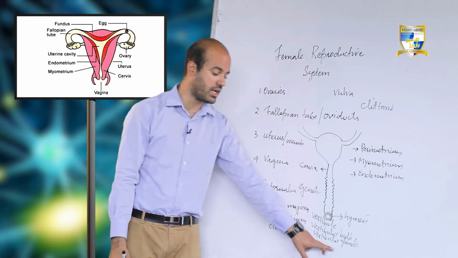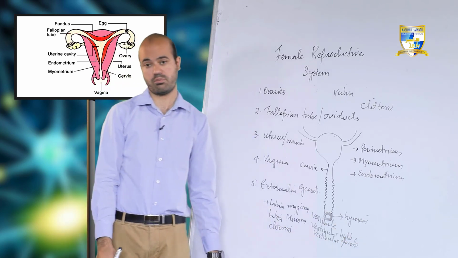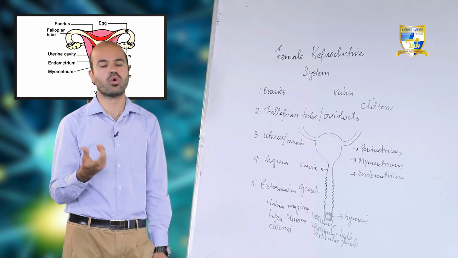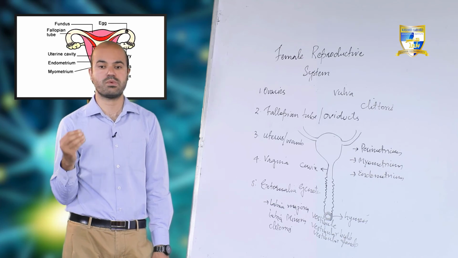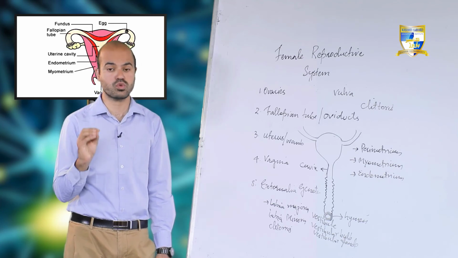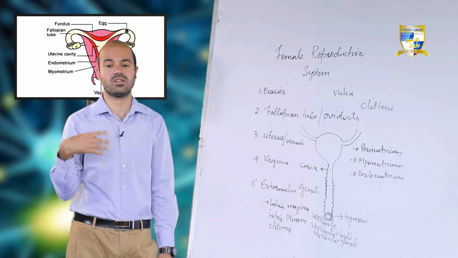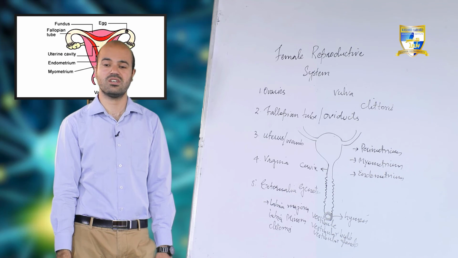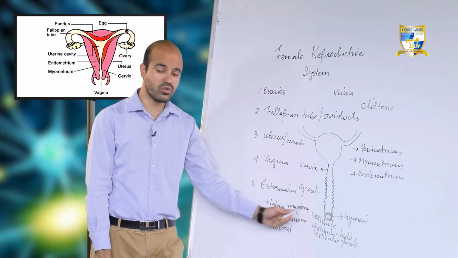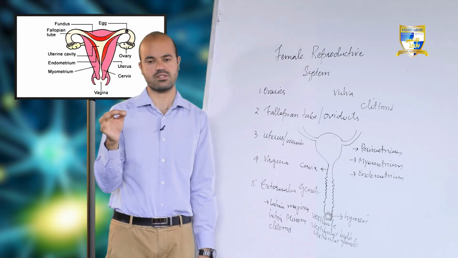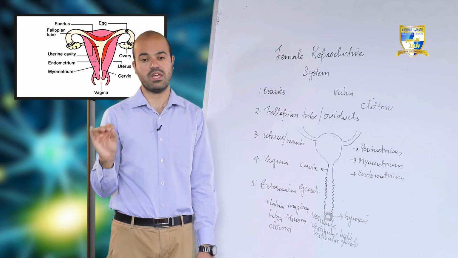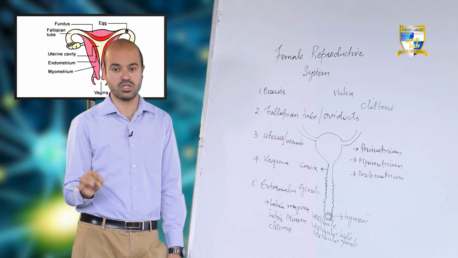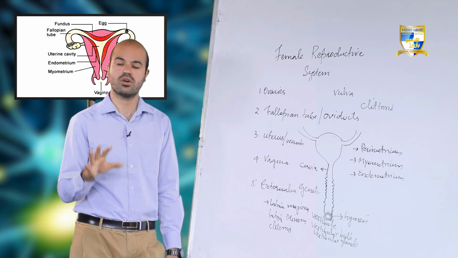They are two in number, and they are homologous to the bulbourethral glands present in male. That means they again secrete alkaline mucus, and that mucus will act as the lubricant for male gametes as well as during sexual intercourse.